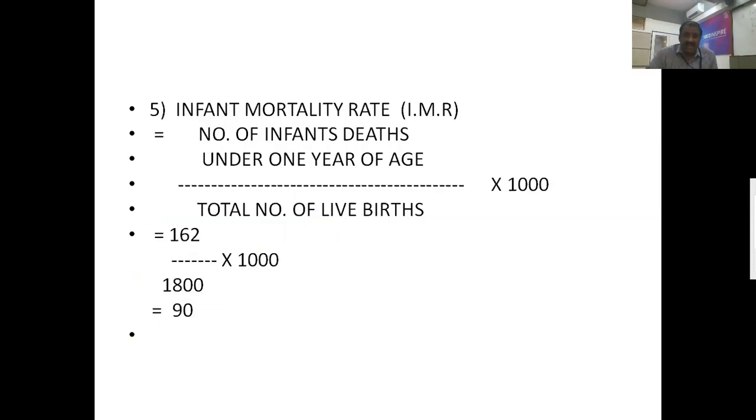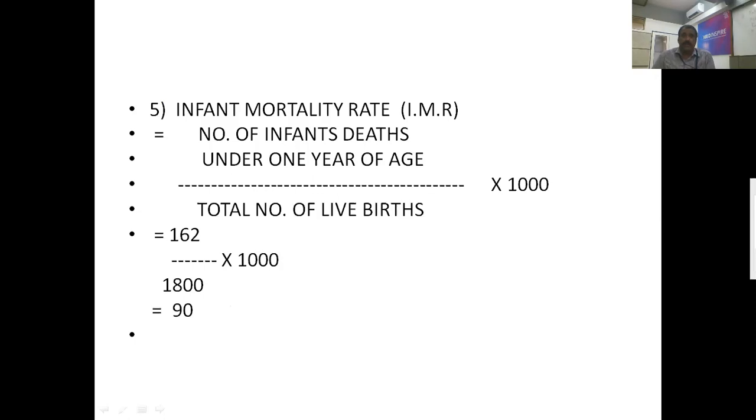Next one is infant mortality rate. As you already know, it is the number of infant deaths under 1 year of age divided by total number of live births into 1000. The number of infant deaths under 1 year of age is 162. 162 divided by 1800 into 1000. That is 90. We are getting this value. Right? Understood? So now we have got all the values.